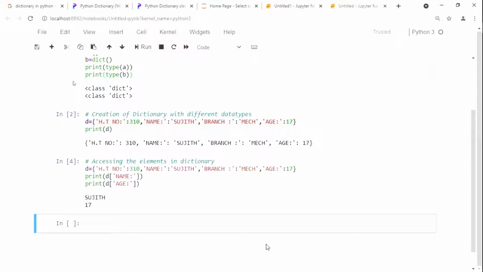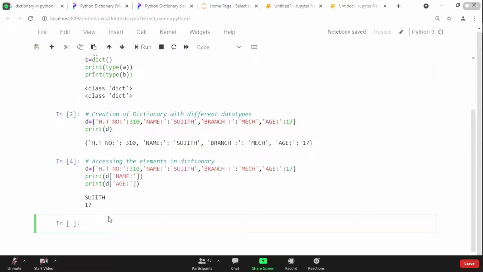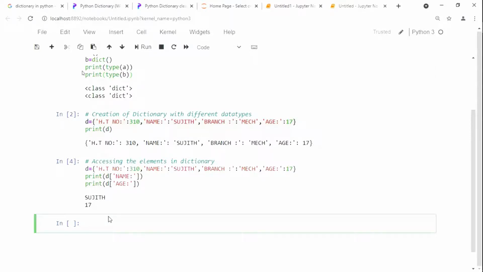One more thing, for example: how I am going to update the values in the dictionary. How do we update values in a dictionary? For example, I already have values in the dictionary, or otherwise how to add values to the dictionary. Consider here: update the elements in the dictionary.